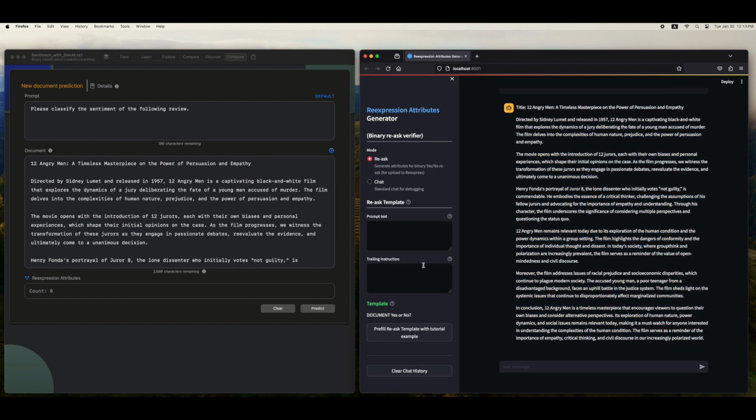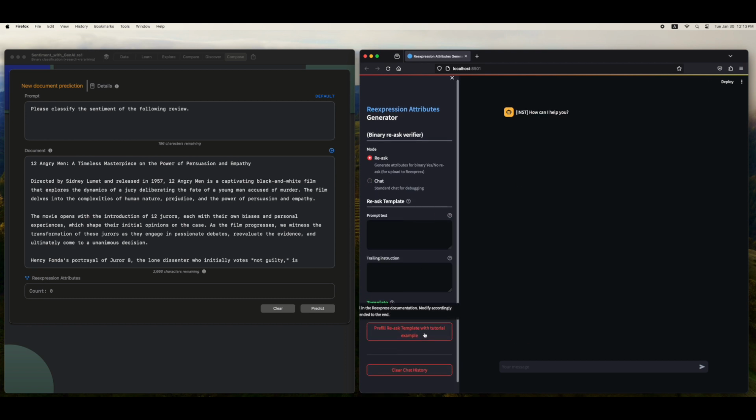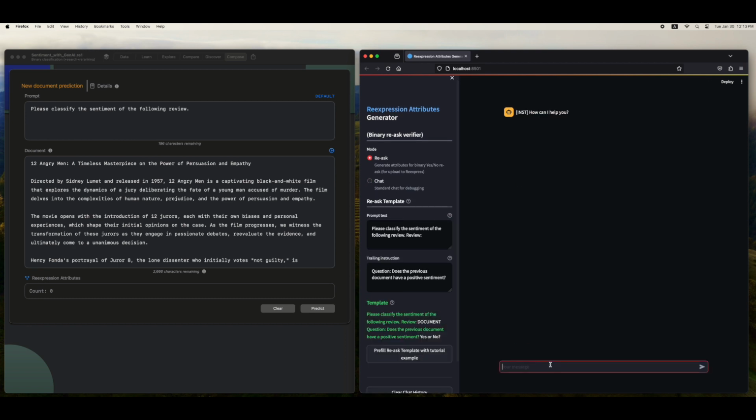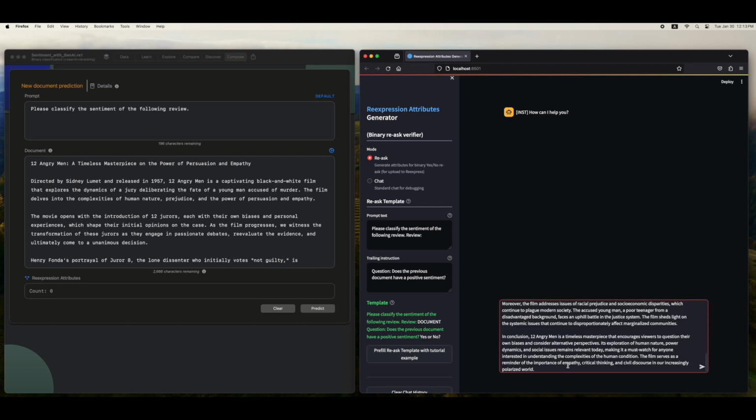Next, we'll create the re-expression attributes, which we can create by flipping the mode to re-ask, and then adding our review and clicking predict. We should aim to be consistent with the input format between training and test. Our tutorial scripts in this UI make this easy.